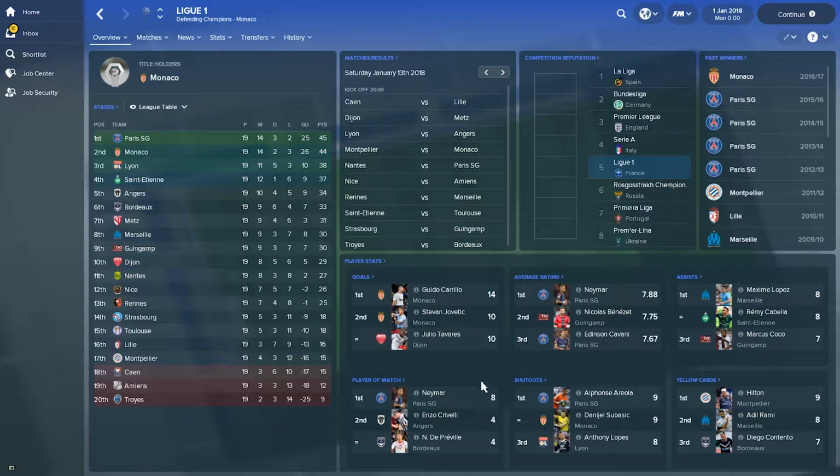Neymar has been selected 8 times as player of the match. This is double the second, which is Enzo Crivelli, the same number as Depreville from Bordeaux. Alphonse Areola from PSG has had the most clean sheets, the same number as Daniel Subasic from Monaco, 9 each. And in the yellow cards list, we see Hilton from Montpellier leading the list with 9 yellow cards. So this is it from France.